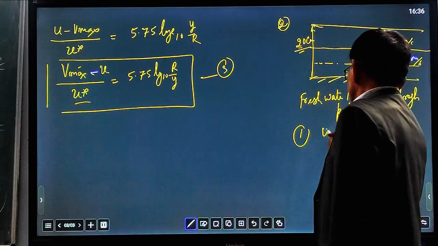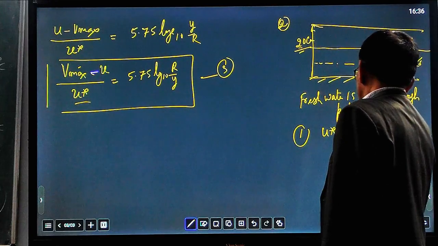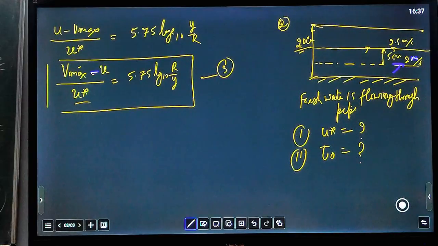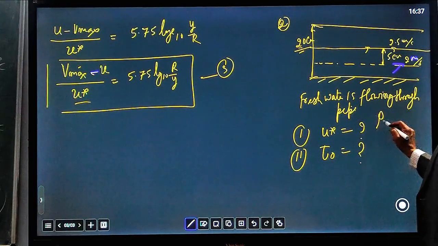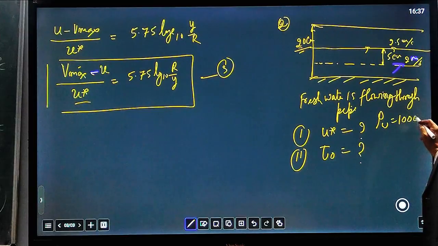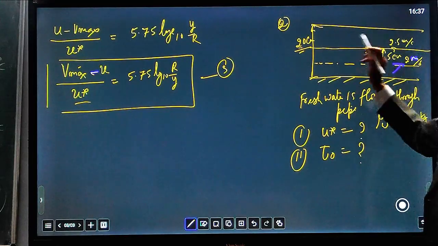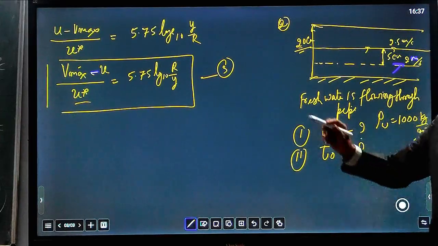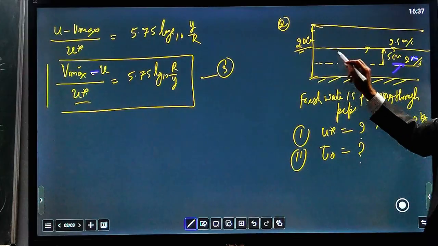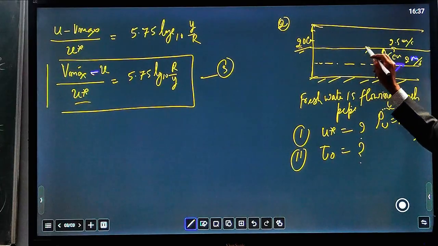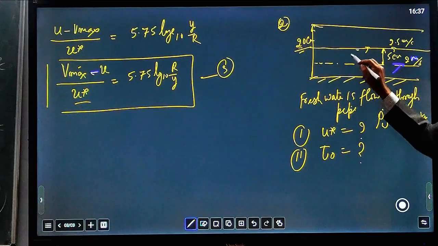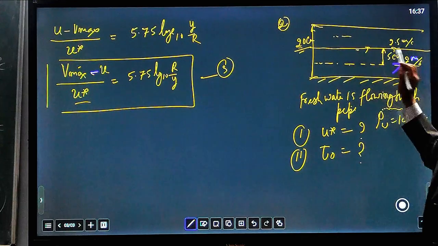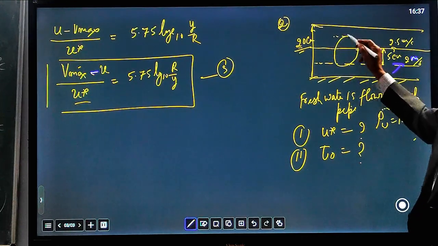First find out the shear velocity. Second, find out tau naught, the wall shear stress. The density of fresh water is given as 1000 kg per meter cube. Question again, please try to understand. This is a pipe of diameter 20 centimeter. Fresh water is flowing through the pipe, and the velocities measured are 2.5 meter per second at the center and 2 meter per second at 5 centimeter from the center. Either you can measure here or here, because velocities are symmetrical.